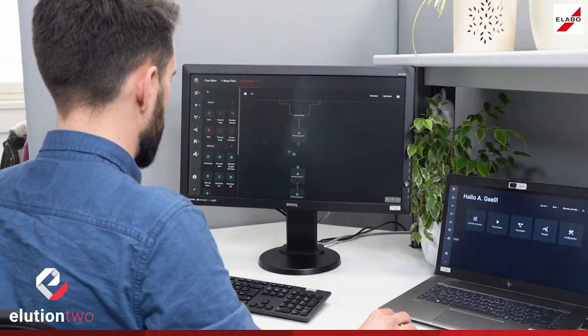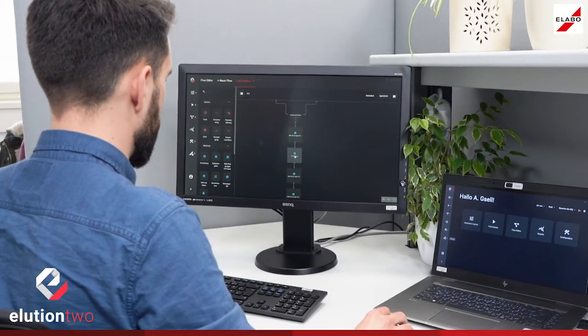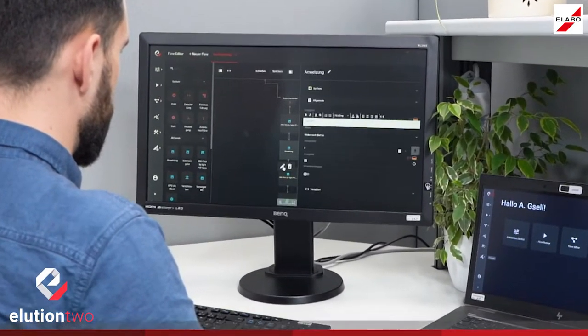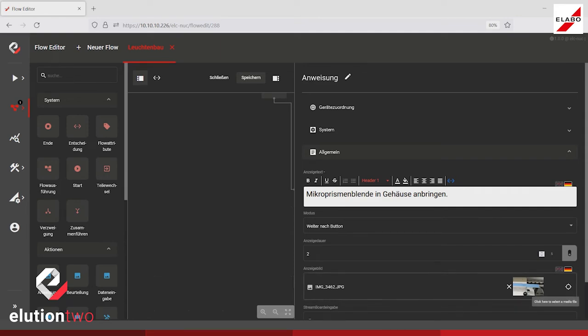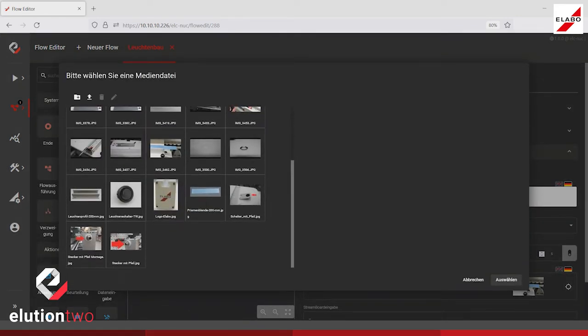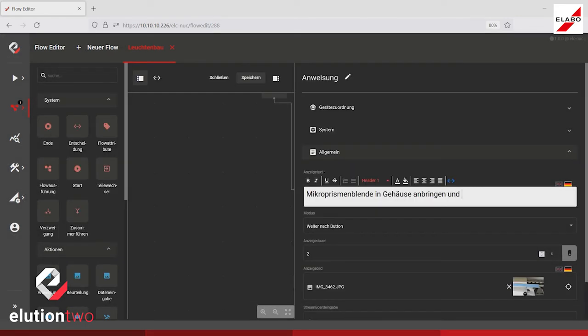The design of the work plans is simple and intuitive. This means even complex assembly processes can be digitized quickly. Thanks to digital variant management, a large number of product variants can be mapped in just a few master plans.